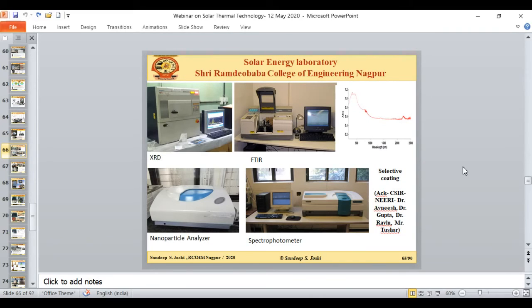These are all the different instruments we are using for the synthesis and the characterization of the material, like the XRD machine for X-ray diffraction. Then with the help of the UV-visible spectrometer and the Fourier transform infrared spectrophotometer, we could get the absorption spectra of the different materials. Then with the help of a nanoparticle analyzer and some selective coating techniques, we could develop different kinds of nanomaterials, which we are using in combination with some base material. We tried the synthesis and characterization of the different nanomaterials.